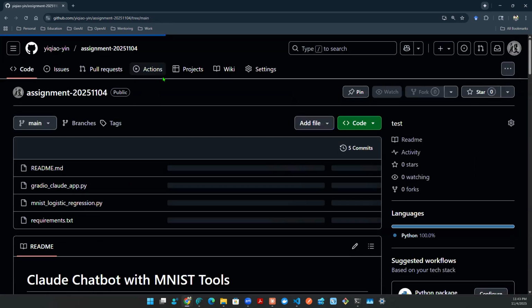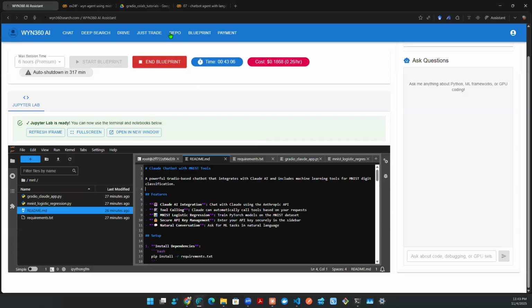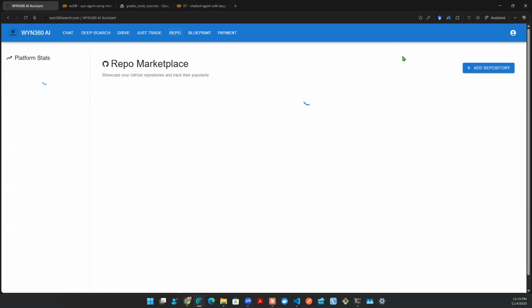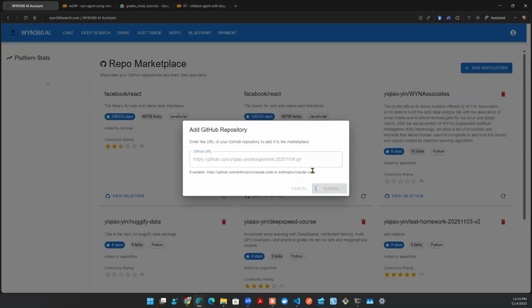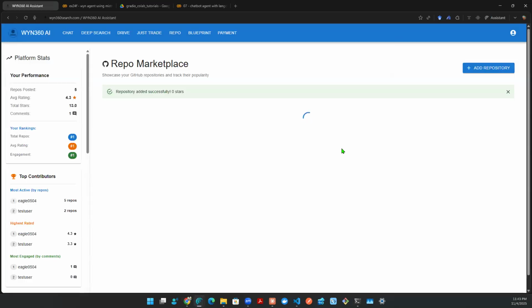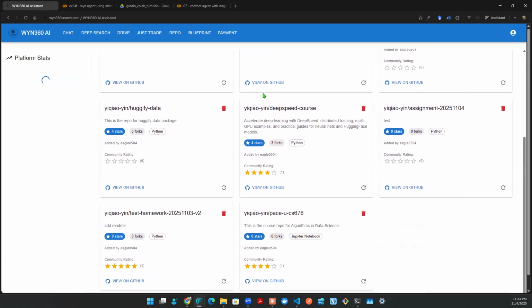Now you can just take this GitHub URL, copy it, right? Now you can go back to the app, go to repo, and then put it on the marketplace so other students can see it, myself included, and then you are ready for project two. So if you can do something like this for project two, that convinces me that you've gone through the whole process, right? Once it's on the marketplace, people can leave a comment, people can critique. It just makes everything easier, right?